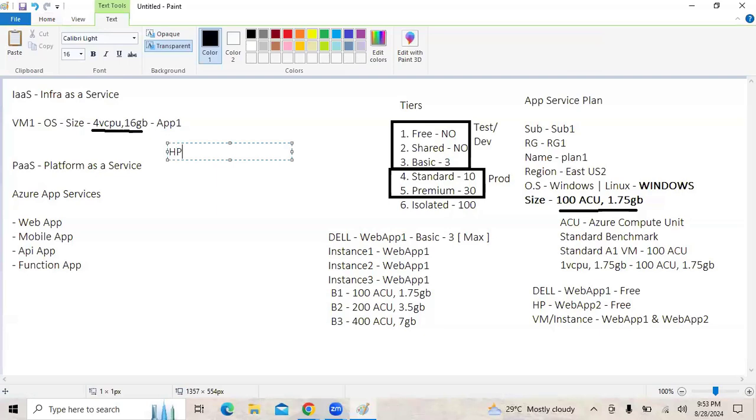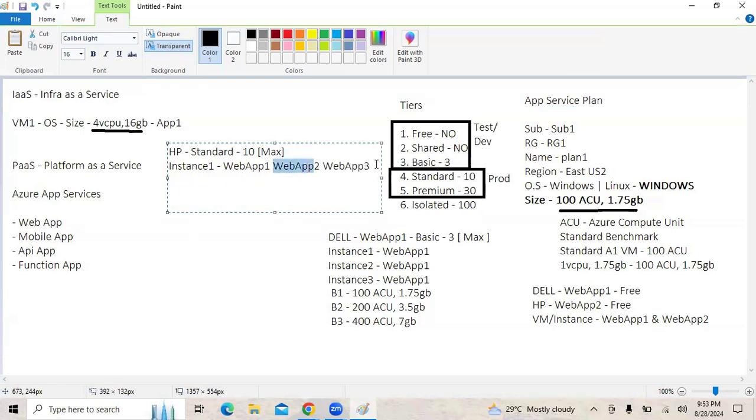Similarly, let's say HP is going with the standard tier. In standard, we can deploy 10 as the maximum number of instances. Let's say as of now they are running instance one, where they may run multiple applications. Now, if traffic is increasing, we can increase the number of instances.